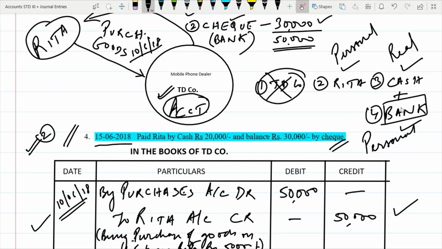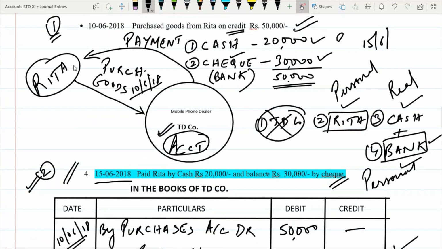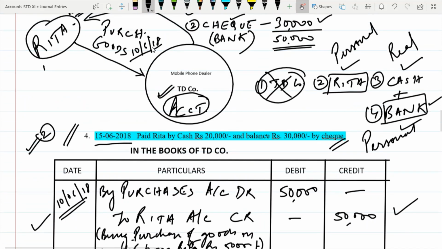But since it is being paid from the bank, if you say debit what comes in, credit what goes out, and it is going out from your bank, you can say credit what goes out. Bank is the giver of the money, so therefore it is credit. Now let us identify Rita. Is Rita debit or credit? In the second transaction, Rita is the receiver of the money. Debit the receiver, credit the giver. So Rita is going to be debit.